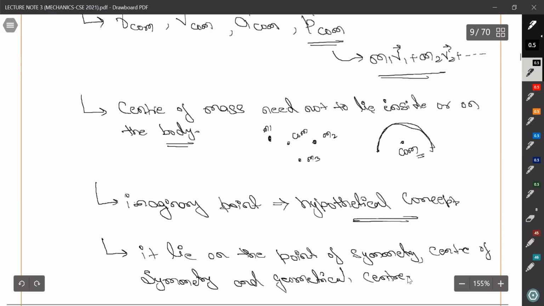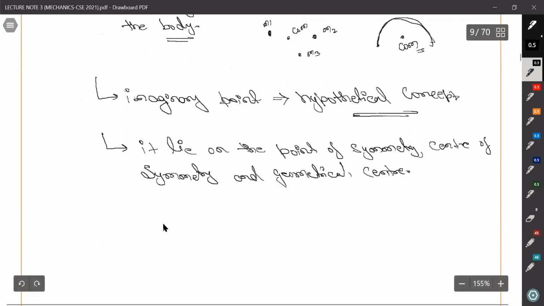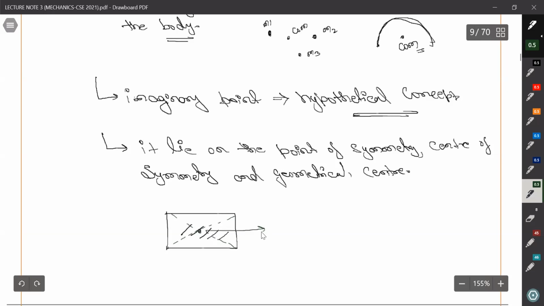Right? What is geometrical center? For example, if you have a rectangular box, so where the center of mass will lie, so it will lie in geometrical center. What is geometrical center? When both diagonals meet. So this is what? Center of mass. If you have a circle, then its center is what? Center of mass. If you have a triangle, its center will be what? Center of mass, right? So it will lie on the geometrical part.